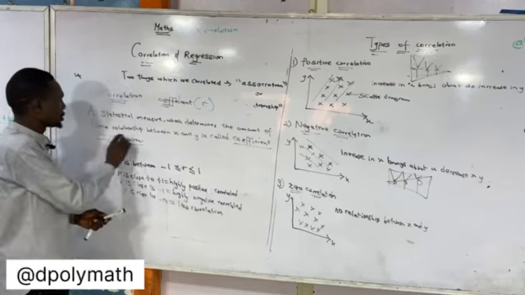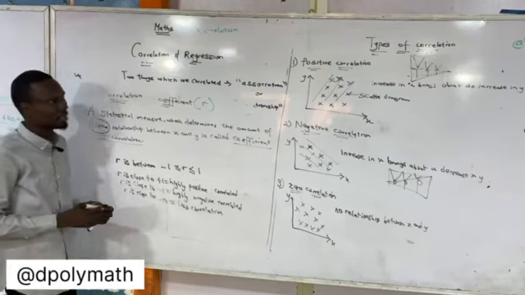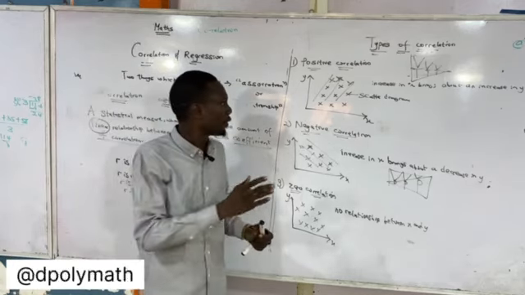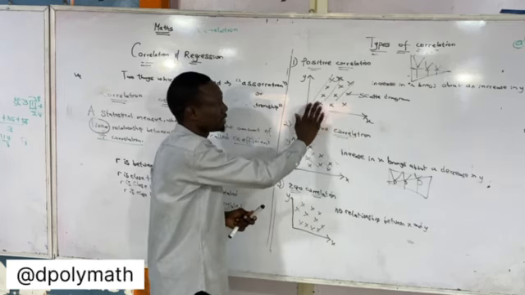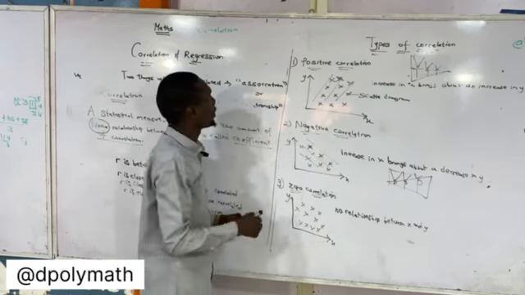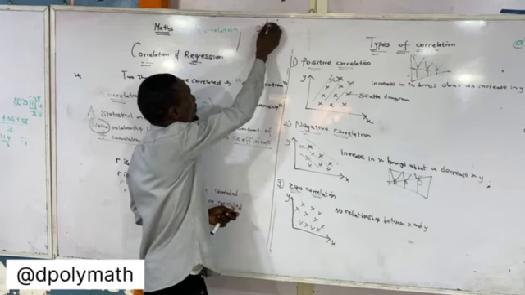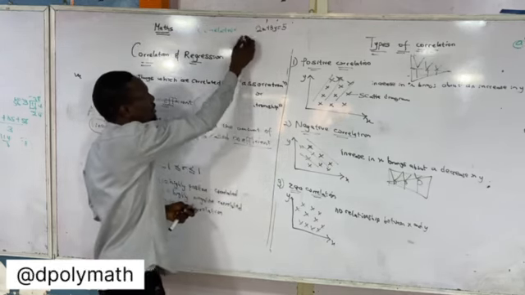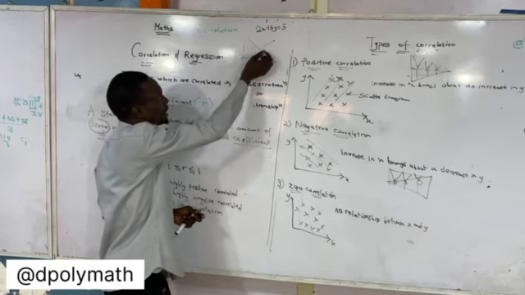Now, the linear relationship, in case you don't understand what that means: linear means, in mathematics, a straight line. The graph of anything, if you draw a graph and it gives you a straight line, that is a linear graph. For instance, if you have an equation like 2x plus 3y equals 5, and you draw this graph, it gives you a straight line.